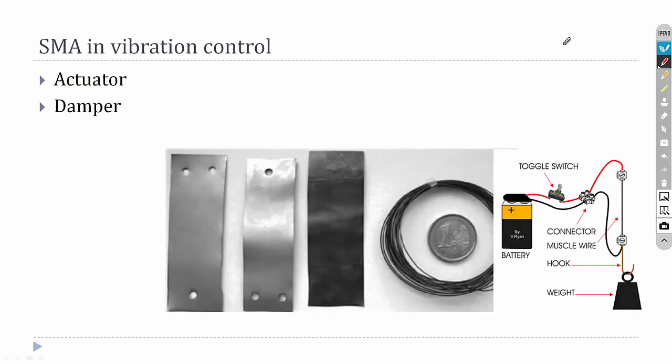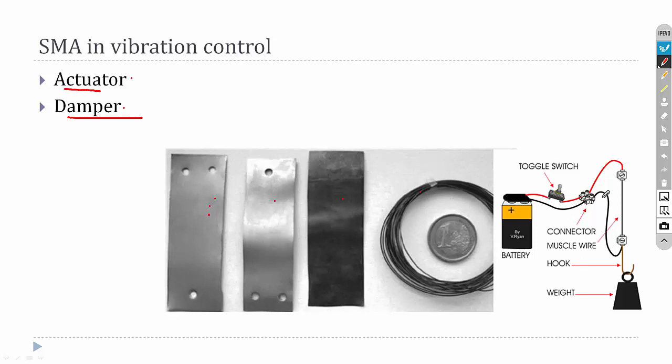Then in vibration control, shape memory alloys can be used as an actuator and damper. In the case of an actuator, the temperature will be given so that displacement can be produced. In the case of a damper, by adjusting the temperature, we can adjust the stiffness of the shape memory alloy. This is an example of an actuator. This is a shape memory alloy, and when the temperature is applied, it will deform and change its dimensions. So this is a shape memory wire.